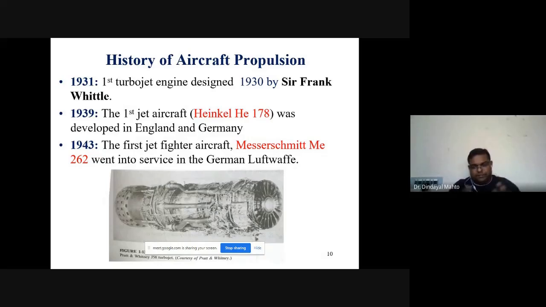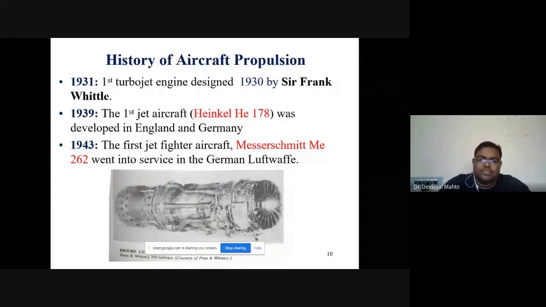Particularly, he proposed the theoretical background of the turbojet engine. Development started in 1939, and the first jet aircraft, known as the Heinkel HE-178, was developed in Germany. In 1943, the first jet fighter aircraft, the Messerschmitt Me 262, went into service in the German Luftwaffe.